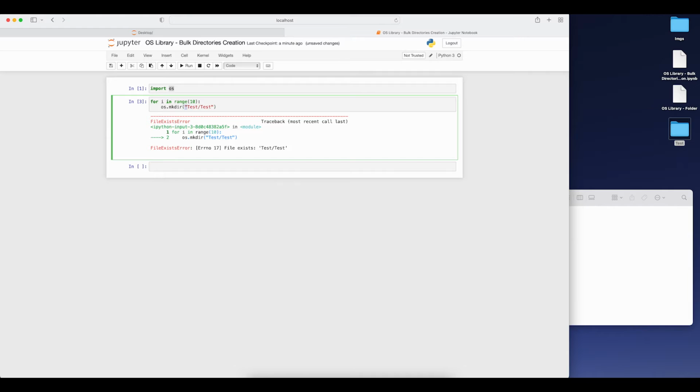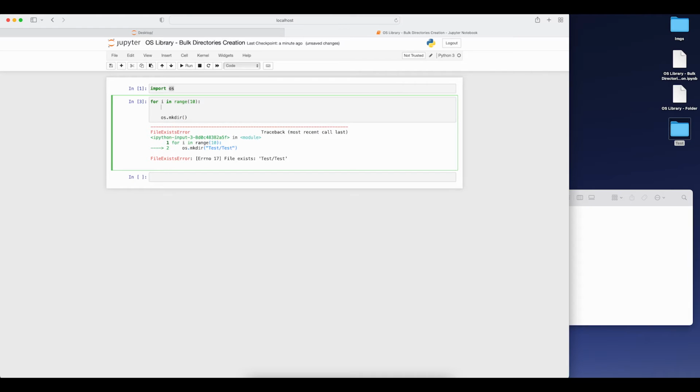For that purpose, here you can see we are going to pass just a string. Here we need to pass a string, the name of the folder. I'm just commenting it out for this time. I'm going to write here name should be the test folder plus str of i.